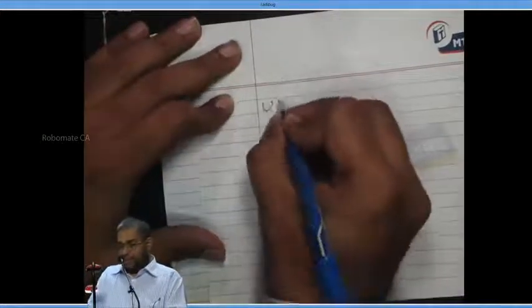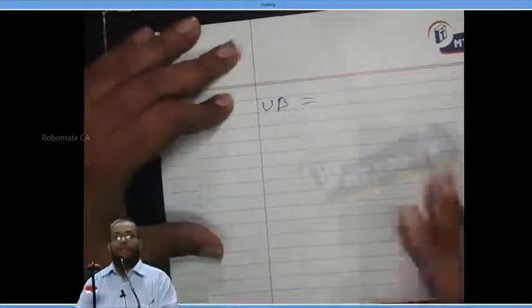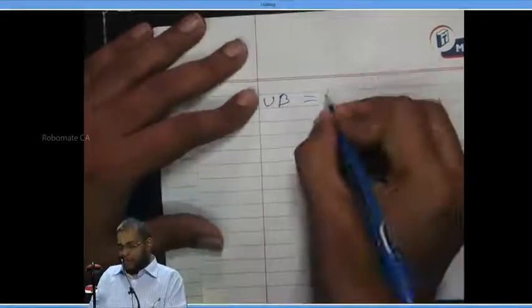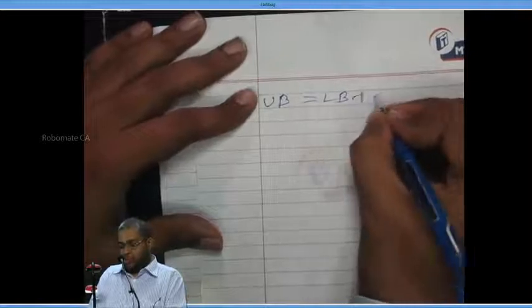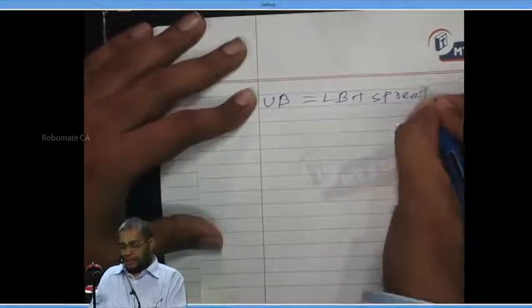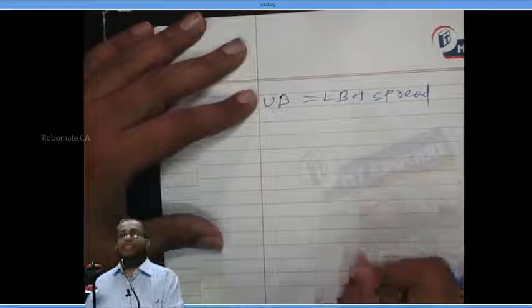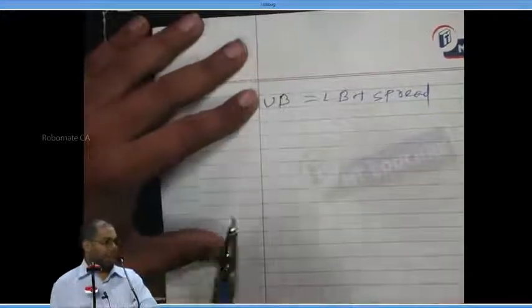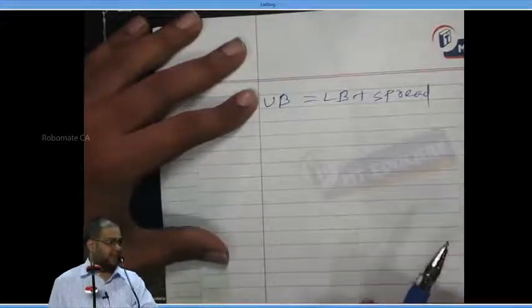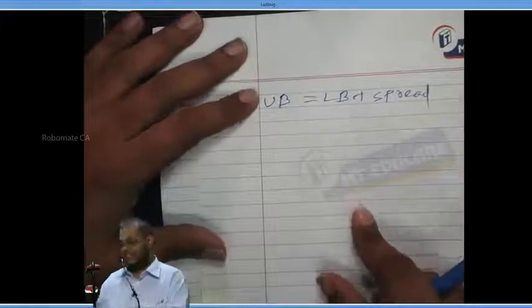Let's write the formulas, please. Formulas, underline there. Upper bound is equal to lower bound plus spread.